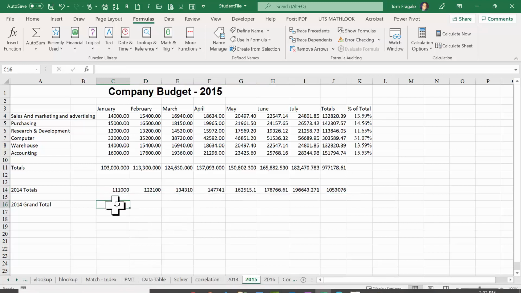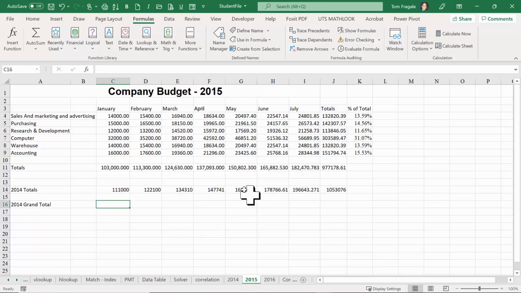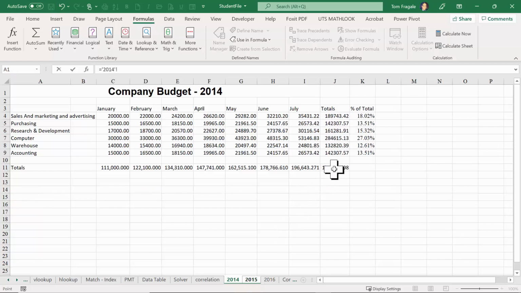Now let me show you a second way to link your sheets together. This time we're going to start on the 2015 sheet, and as we're building the formula, we'll go back to the other sheet. So I'm going to type in the equal sign here. As I'm building the formula, I'll click on sheet 2014, and then I'll click on the grand total over here, which is J11. Now, I can keep on going and do more with that formula, but this will make the point that I'm trying to make. When I press the Enter key, it'll bring me back to sheet 2015, and we'll see this number. I'm going to hit the Enter key.